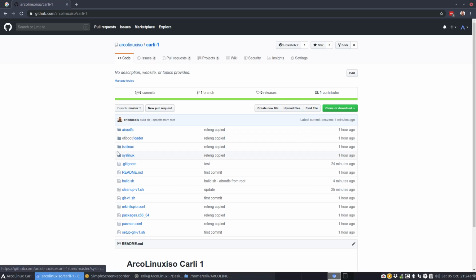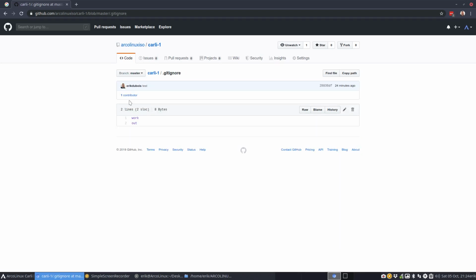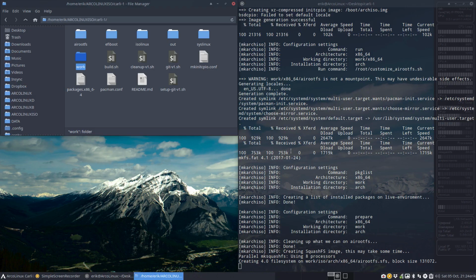I was going to show you guys, out is not here, work is not here. Why? I said ignore those 2 folders. Luckily, otherwise 300, 400, 500 megabyte would go online. That's not permitted on GitHub. Maximum 100, but when you put something on there bigger than 50 it is already going to complain.